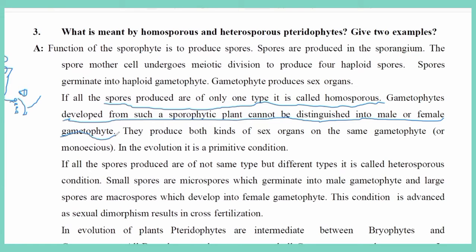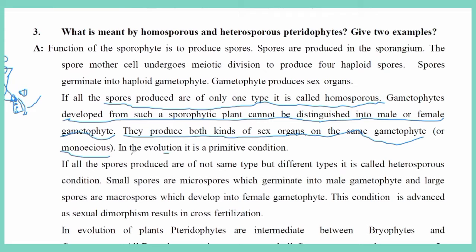Because all the spores are the same, there is no differentiation into male and female gametophytes when these spores develop. So they produce both kinds of sex organs on the same gametophyte. They are called monoecious.